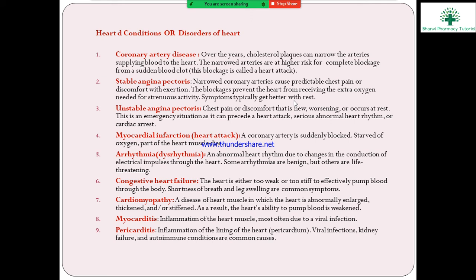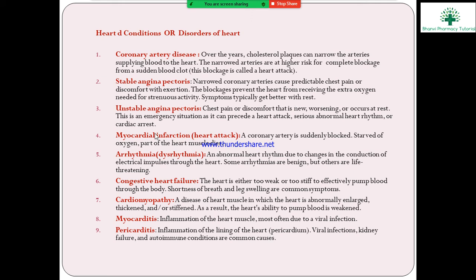Rhythm means the heart beating; normally it is 72 per minute, but it can go to 80, 85, 90, 100, 120, 130, 150. In unstable angina, the irregular heart beating causes the chest pain.